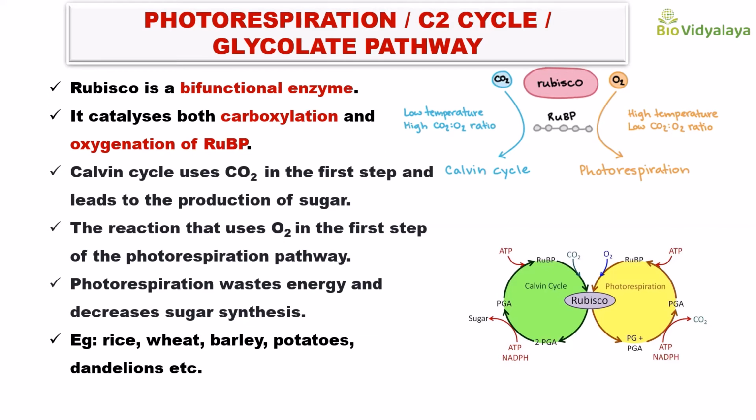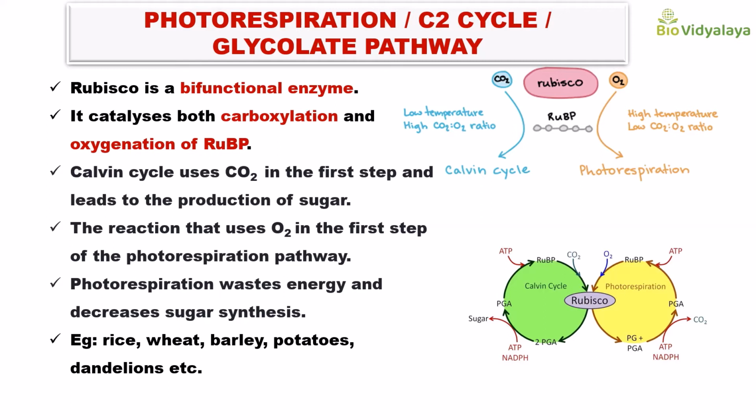Photorespiration is also known as the C2 cycle, glycolate pathway, and one more name, the oxidative photosynthetic carbon cycle. The C2 cycle and glycolate pathway names are important, so please try to remember that. We know that in photosynthesis, carbon dioxide is taken in and oxygen is released. Carbon dioxide is used for the synthesis of glucose or sugar molecules.